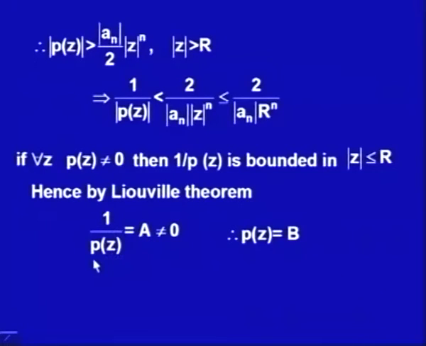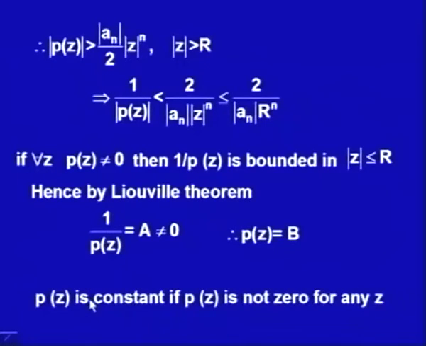So, p(z) would be 1/a, that is b, some other constant. Now, we have got the result that if p(z) is not 0 for any z, then it is a constant.